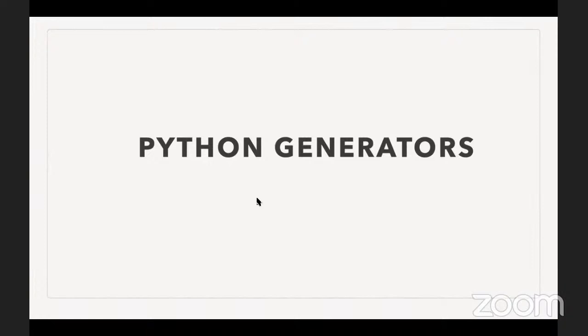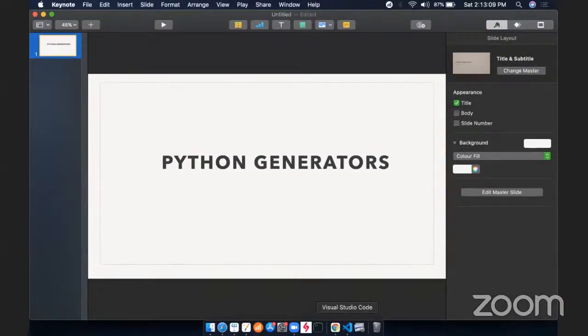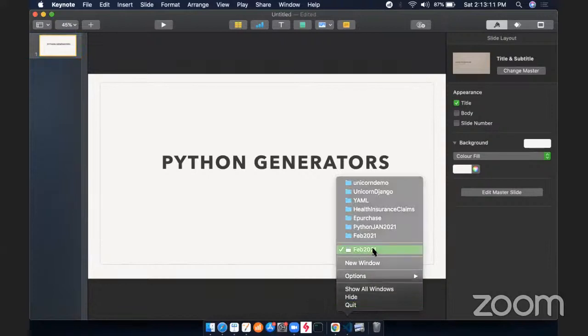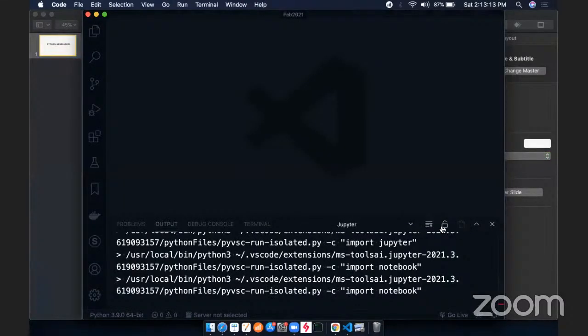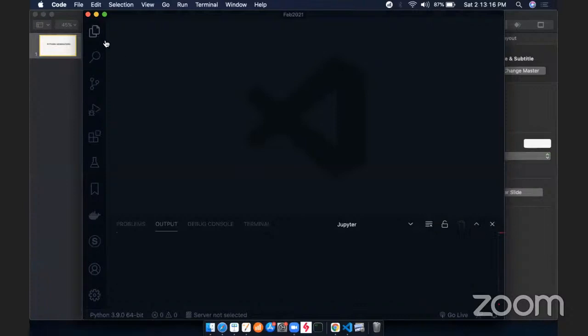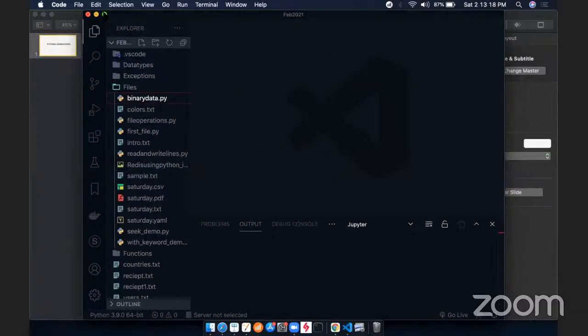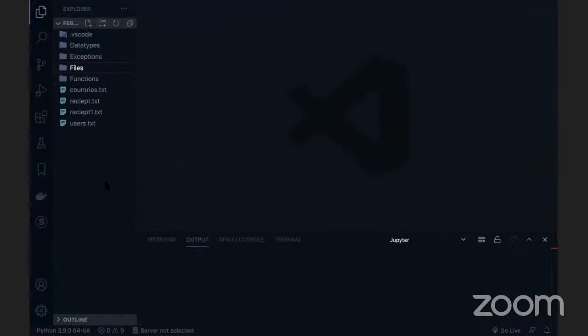So let's go and do some programming here. We can understand much better on to the code. Okay, so I'm going to talk about comprehensions now. Let me go and create a folder here. The folder name is generators. Basically, this is the introduction to the generators. So in the generators, we are going to talk about first comprehensions. Then after that, we'll see why comprehensions is very important to talk about generators. Right? That's something which we are going to see.